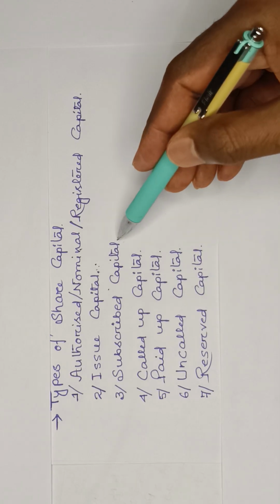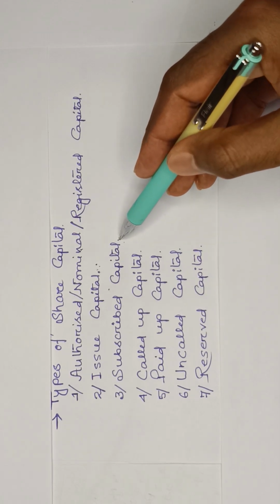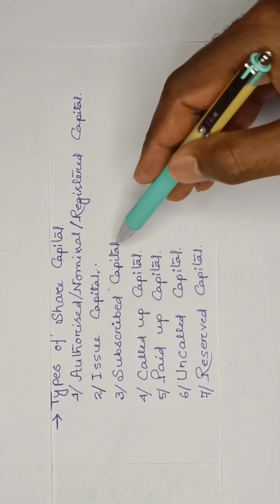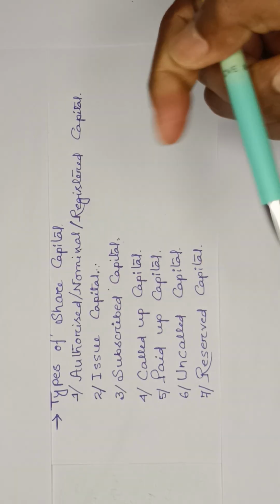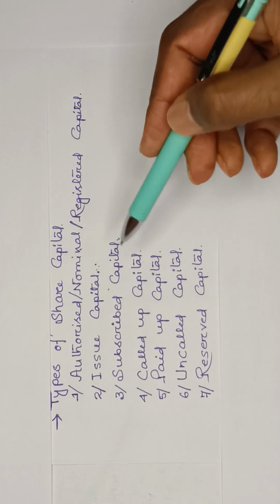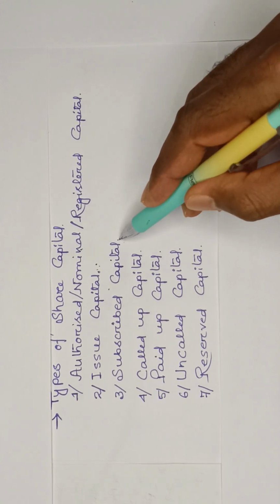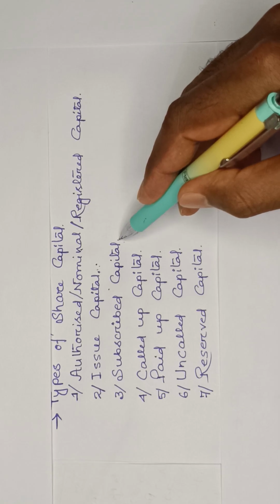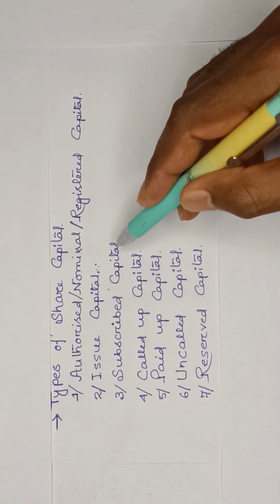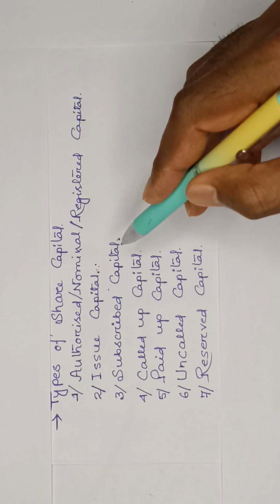There is a possibility that 3,000 crores worth of people have subscribed. That is known as your oversubscription. Just the reverse is that out of 2,000 crores, only 1,500 crores is subscribed in the company. That is known as your undersubscription.